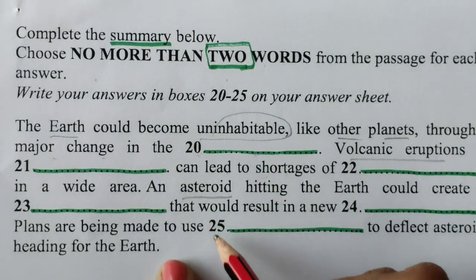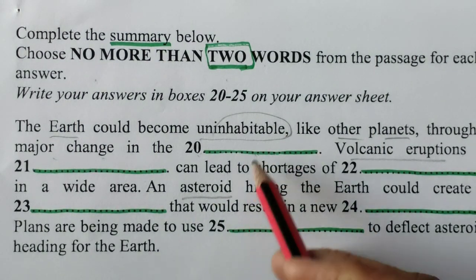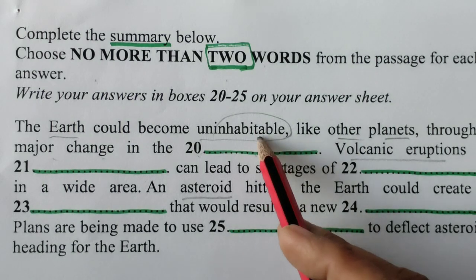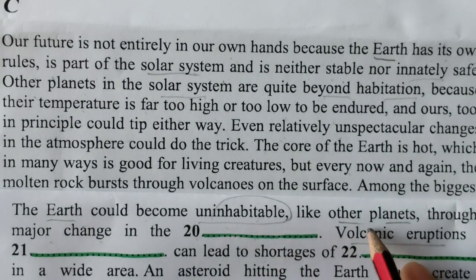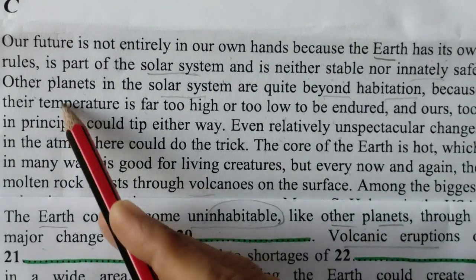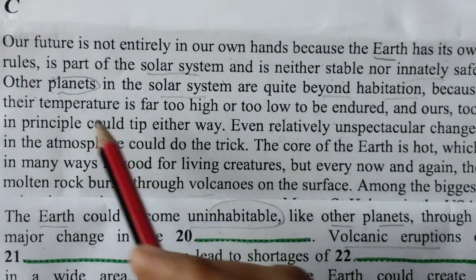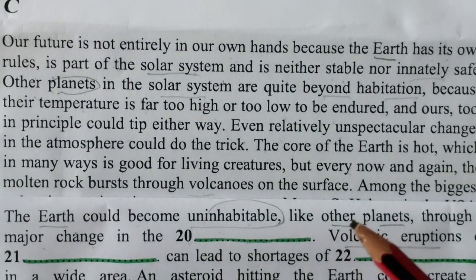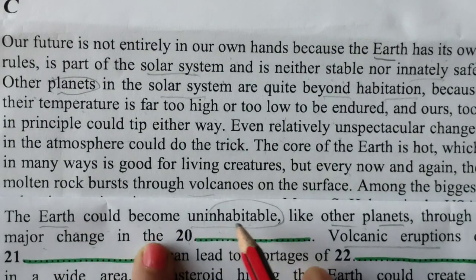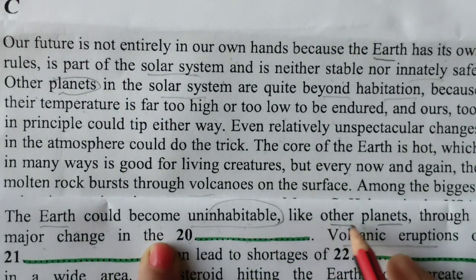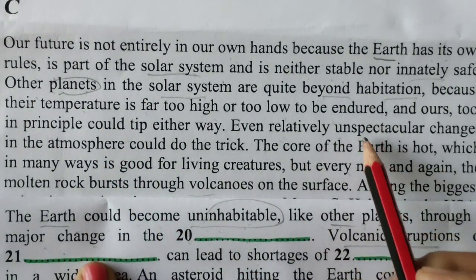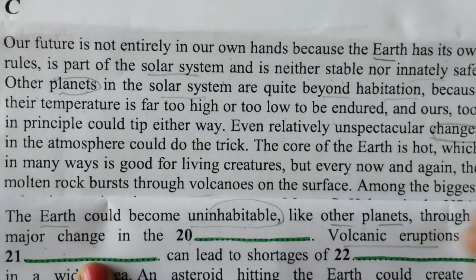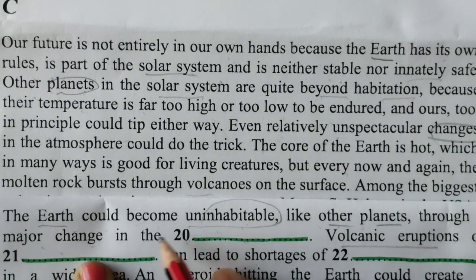So the initial starting paragraphs we will look upon. The inhabitable word, we know where it was. So here, the earth could become inhabitable like other planets. So planets, here they are talking in C paragraph, but not in that where we have got in another question. So the other planet word is there, through a major change. So the change word, here I can see this. Okay, so let's read it.